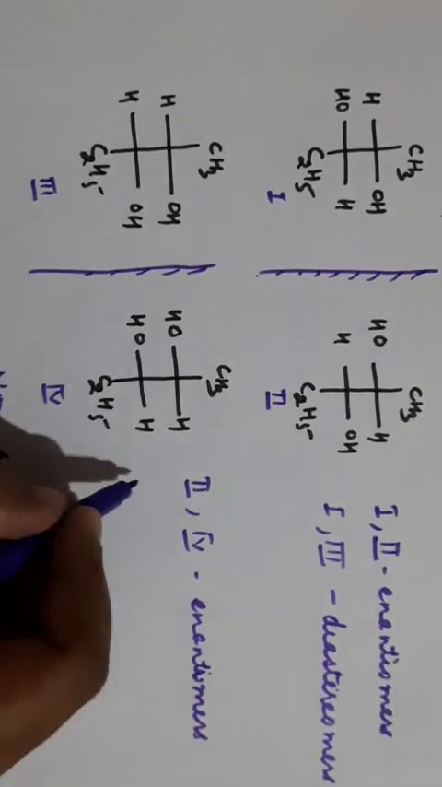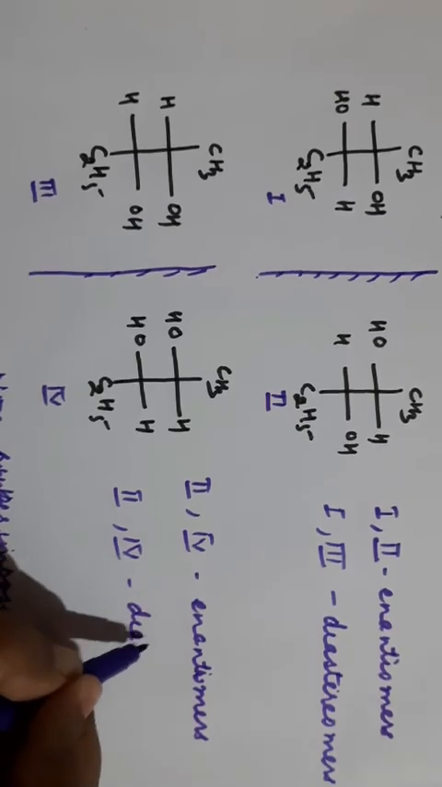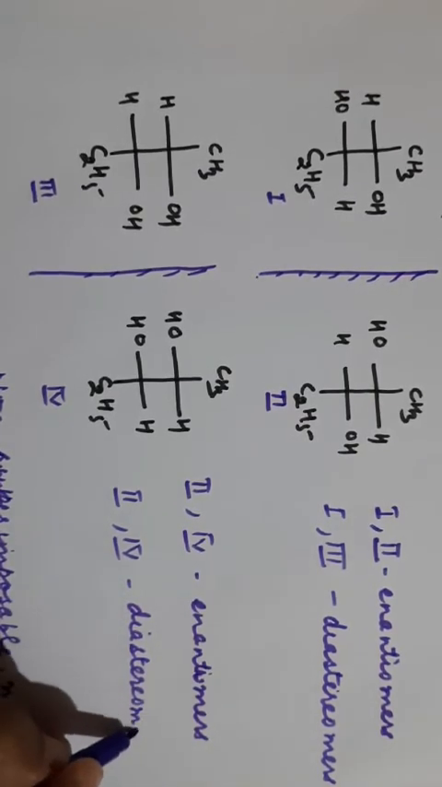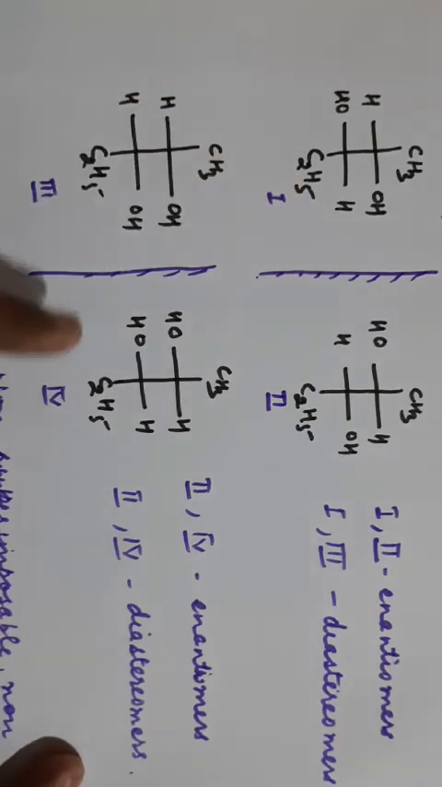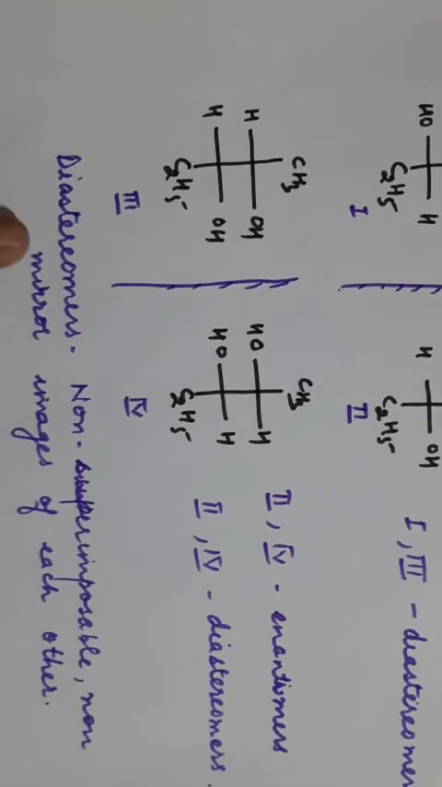Clear? Then 2nd and 4th, they are again diastereomers of each other because they are not superimposable, they are not mirror images of each other, so they are diastereomers. 1st and 4th, 2nd and 3rd, they are also diastereomers of each other. So we have discussed two terms, that is enantiomers and diastereomers.